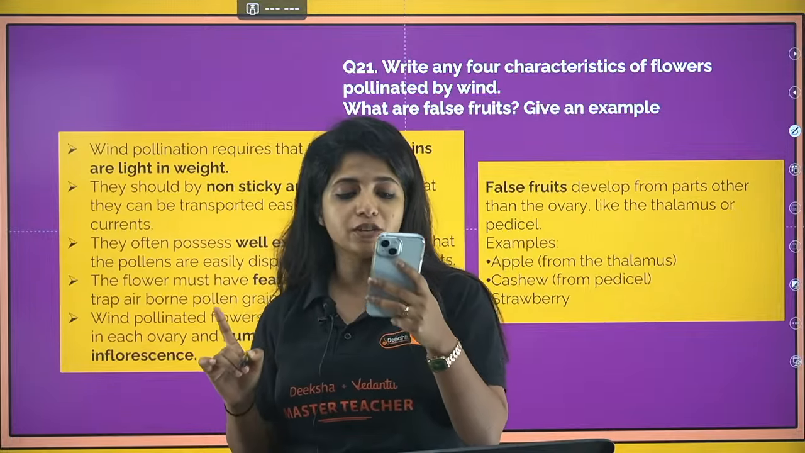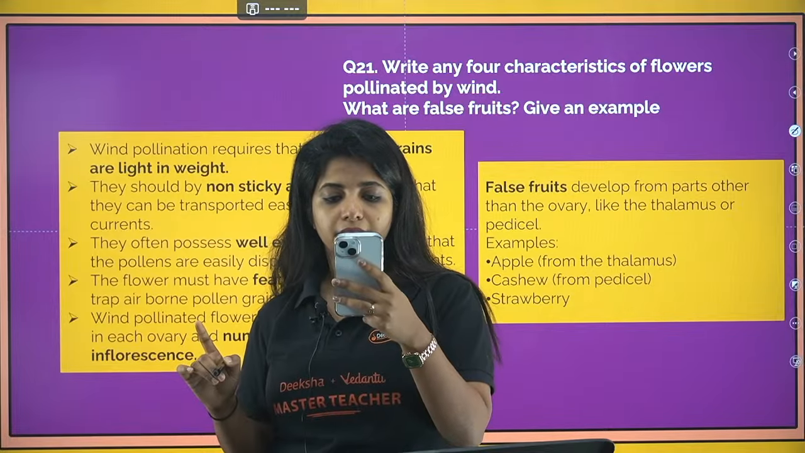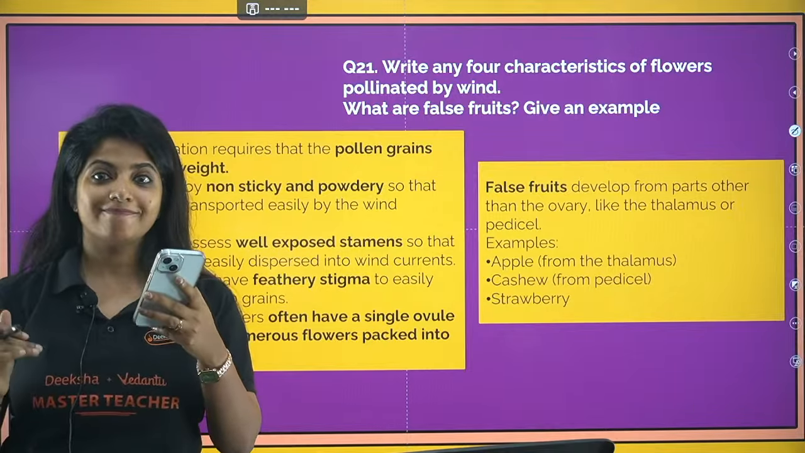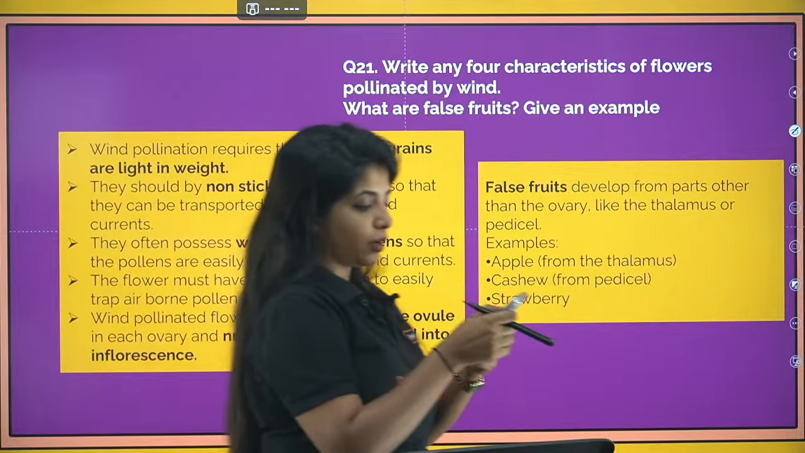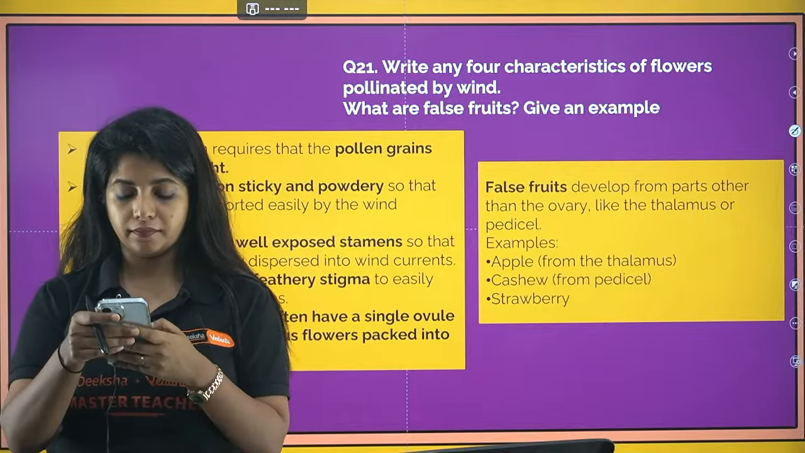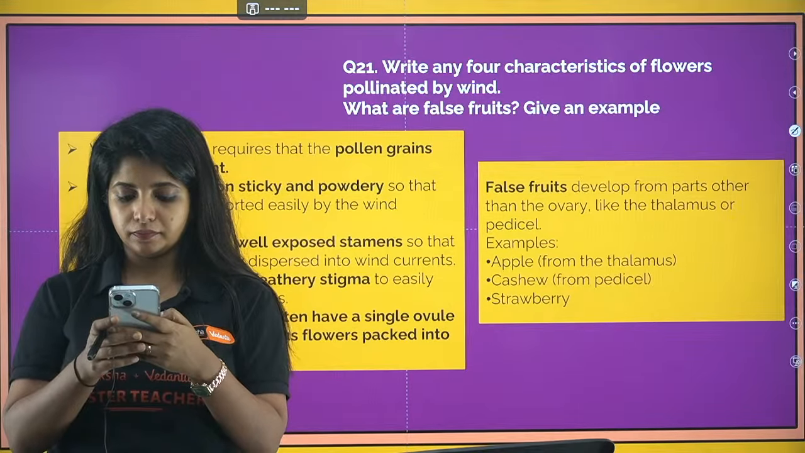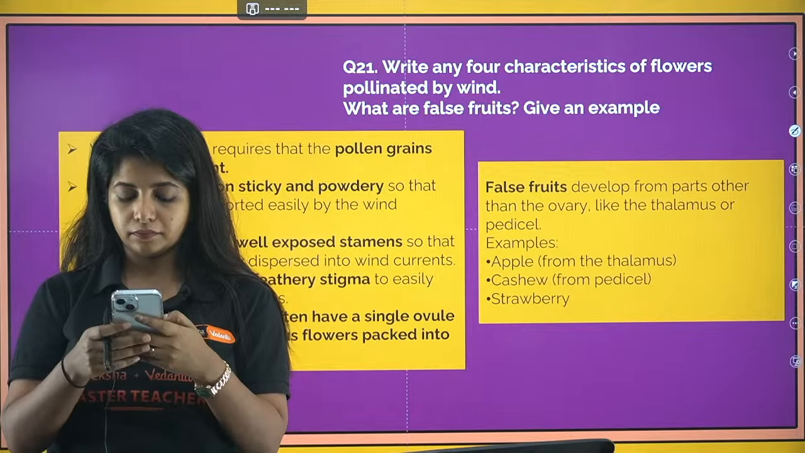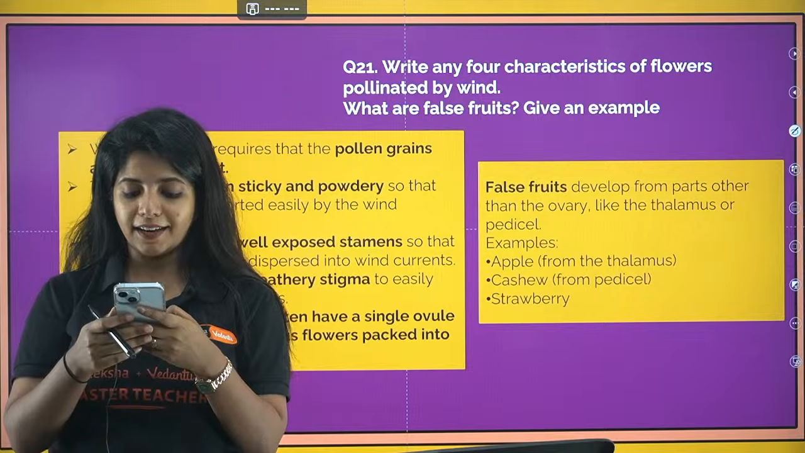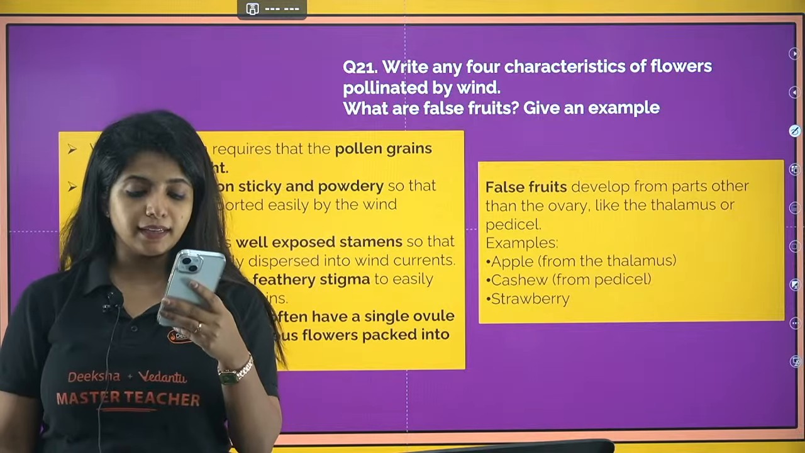The example of wind pollination, anyone? Can you guess the example of wind pollination? The plant that undergoes wind pollination. We discussed this in the MCQ part. Any guesses? Vallisneria. Hi Shriyans. It is not Vallisneria that shows wind pollination. Can you keep guessing?